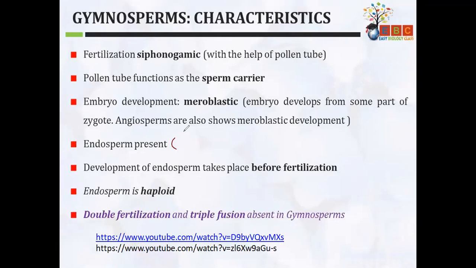Class? From xylem tissue. What is the nutrition of a plant? From where do they get their food material? Autotrophic. Very good. So now imagine one thing, beta.